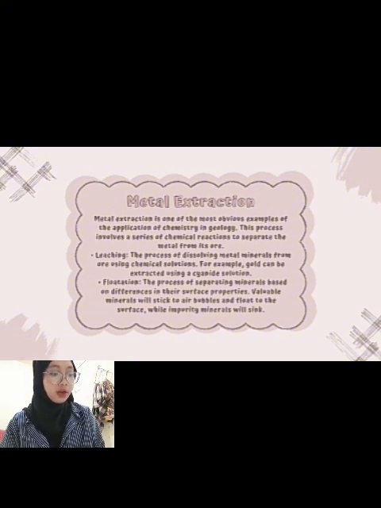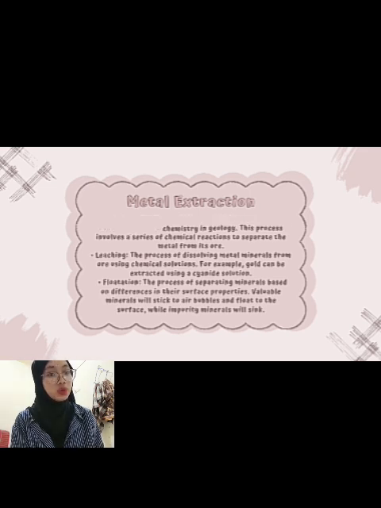The second one, flotation. The process of separating minerals based on differences in their surface properties. Valuable minerals will stick to air bubbles and float to the surface, while impurity minerals will sink.